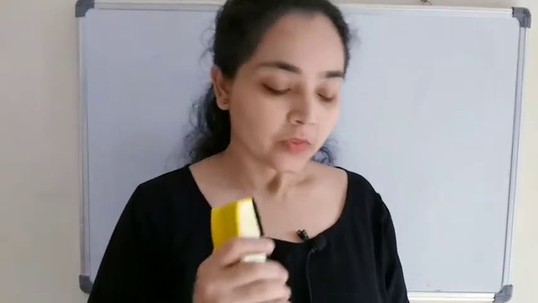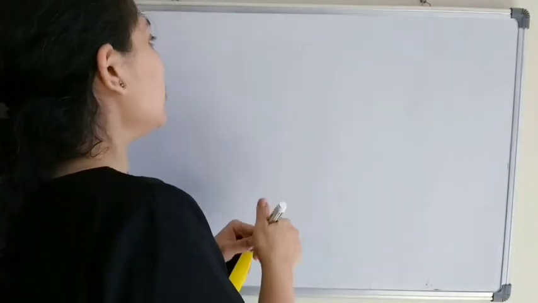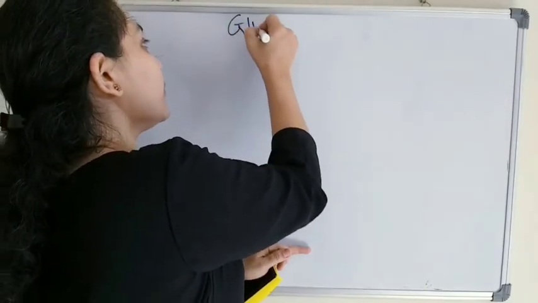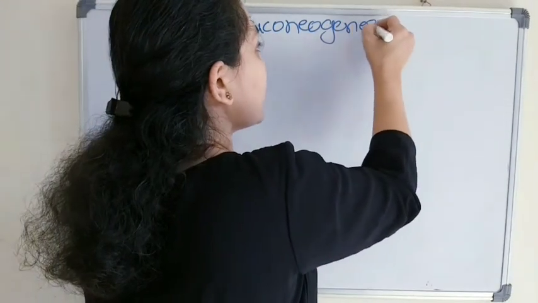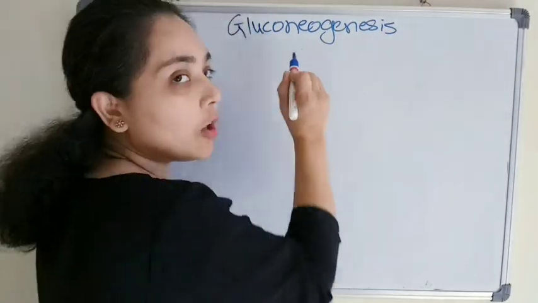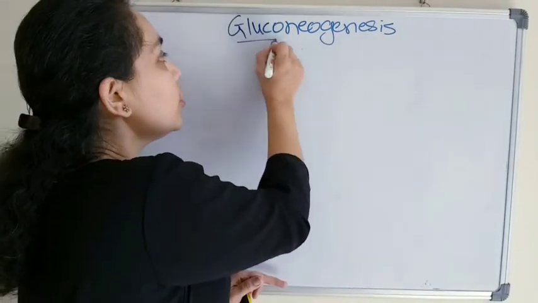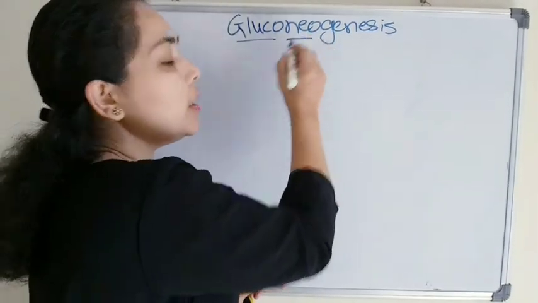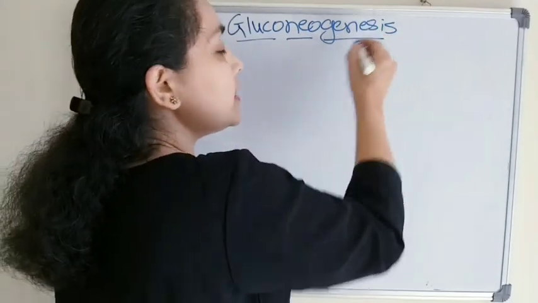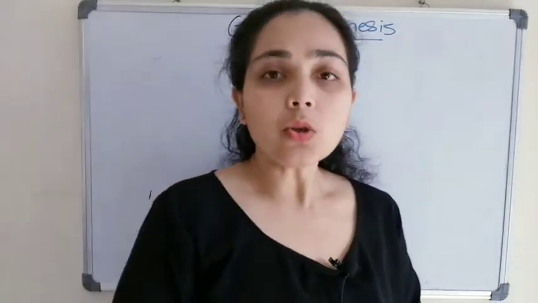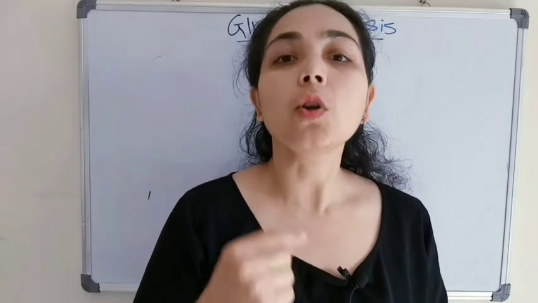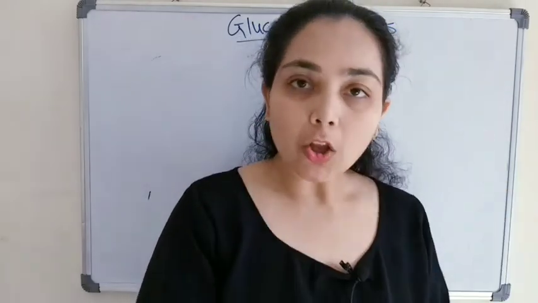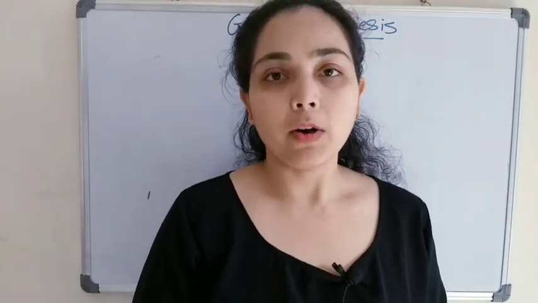Today we will continue our discussion on gluconeogenesis. In the last class we discussed what gluconeogenesis is. The meaning of gluconeogenesis is: gluco means glucose, neo means new, and genesis means synthesis. So, gluconeogenesis is the synthesis of glucose from a non-carbohydrate source by our body.